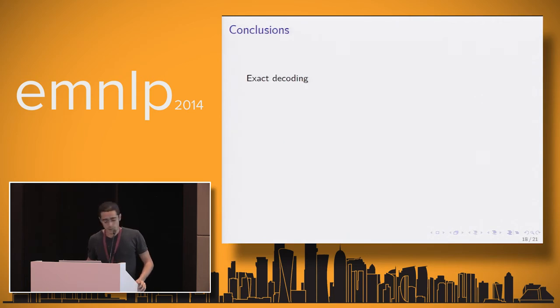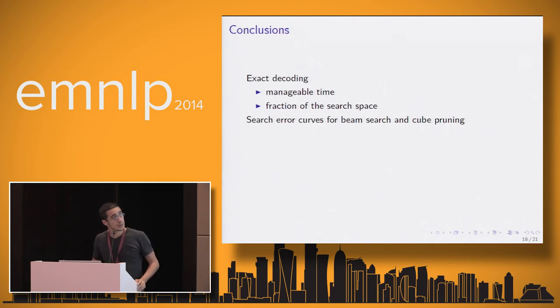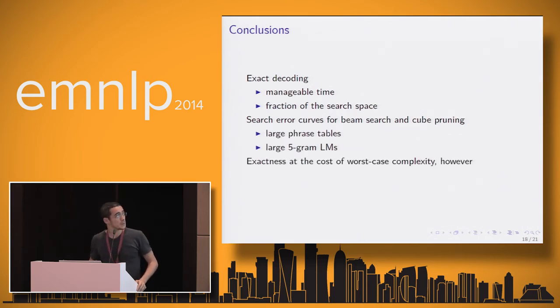And for conclusions, we've presented a strategy for exact decoding that performs in manageable time. It only explores a fraction of the search space. We have search error curves for beam search and cube pruning. Beam search is not in this talk, but basically beam search is performing exactly at about a beam size of 1,000, but it consumes a lot of memory. We've done that with large phrase tables and large 5-gram language models.